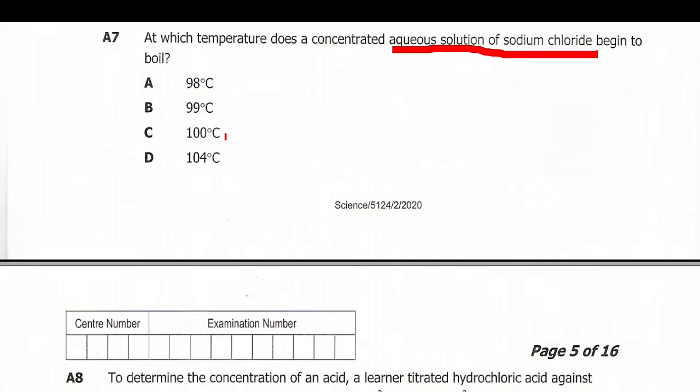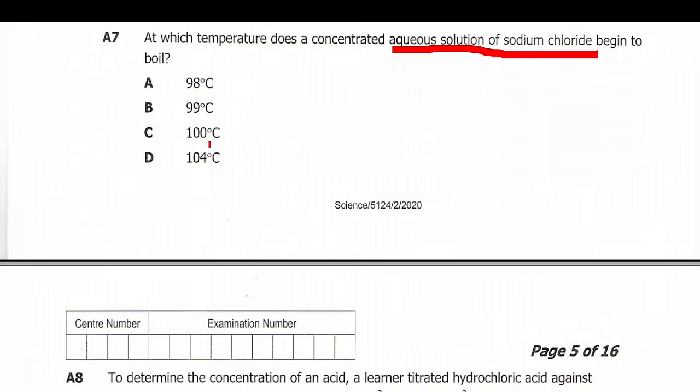But since it is a mixture, we know that when water is not pure, its boiling point is likely to change. Since the water here is mixed with sodium chloride, its boiling point is going to change somehow, but not very sure.